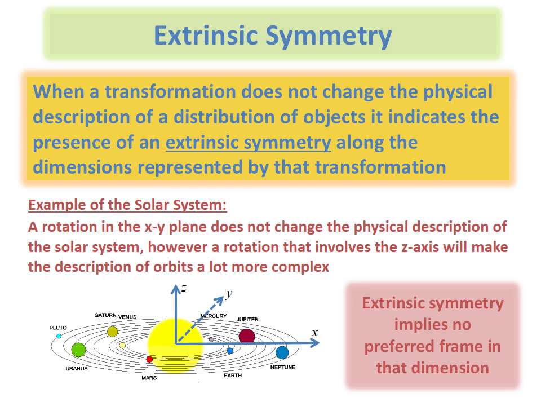Here on this slide, we have an example of what a frame transformation would do to the description of the solar system. We know that the solar system is not the whole universe, but for this example, we're going to make that assumption. If that is the case, then it's easy to see that if we make a rotation of this frame in the xy plane, the description of the solar system pretty much remains the same. But if we make a rotation that involves the z-axis, then the description of the orbits of the planets will become a lot more complex.